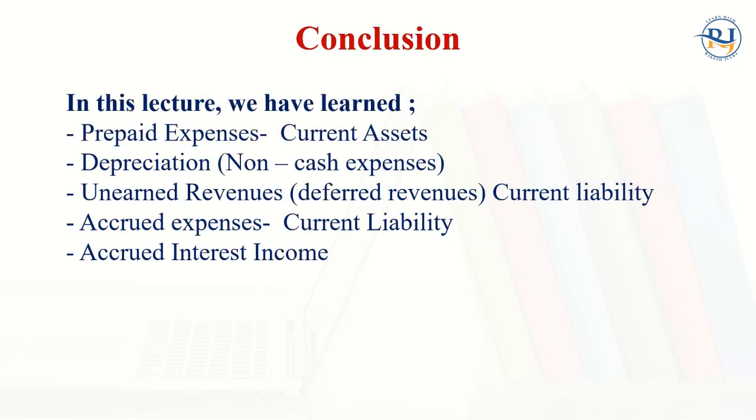Now, what have we learned today? We have learned prepaid expenses, depreciation, which is a non-cash expense, unearned revenue, accrued expenses, and accrued interest income, and how to calculate all these transactions, these adjusting entries, once everything is completed on 31st of December, to show the accurate picture to the outsiders of the company.